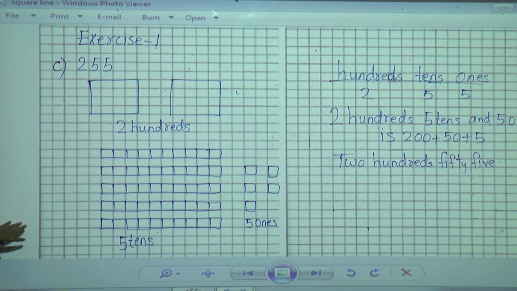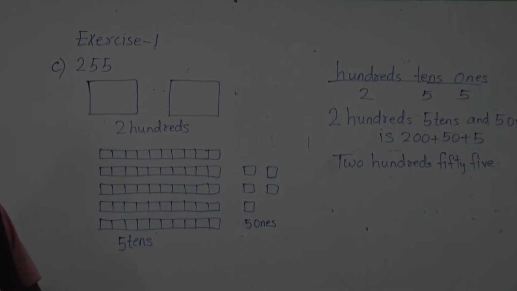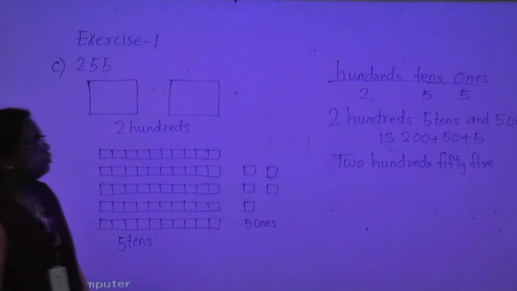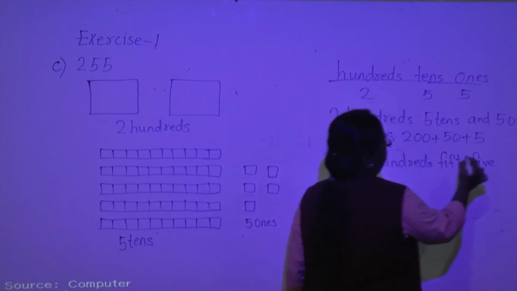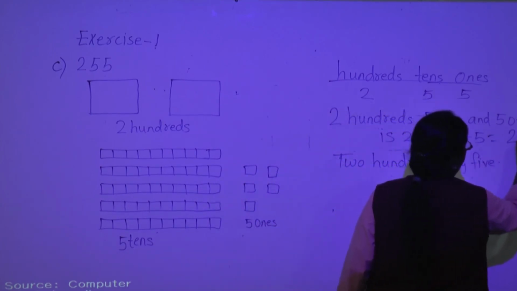Okay, solve it fast, take down fast, children. You can write here also 255.